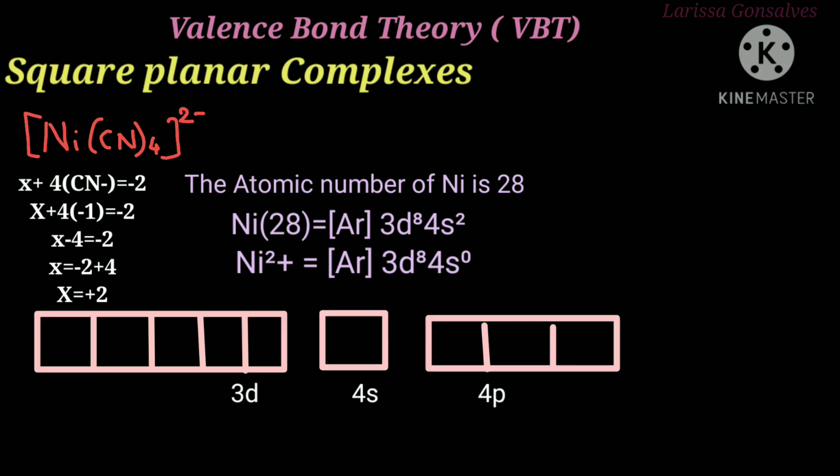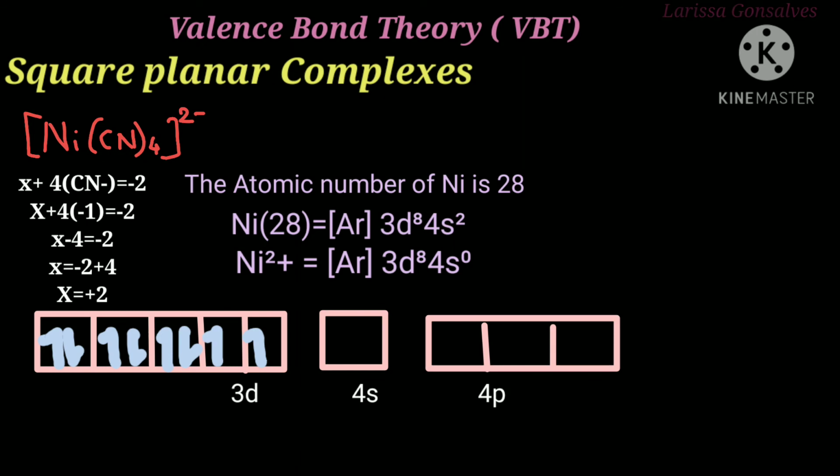The next step is drawing the orbitals. So for 3d we are going to draw 5 blocks, for 4s 1 and for 4p 3. Since we have 8 electrons in the 3d shell, we are going to put those electrons in the orbitals, first with the upward spin and then the downward spin.